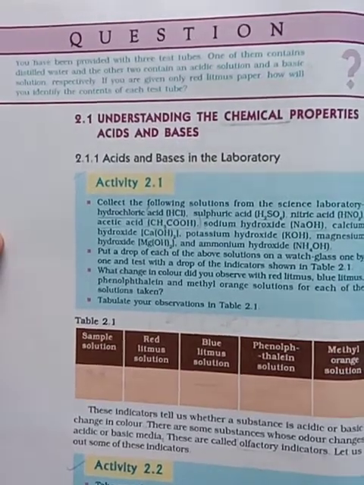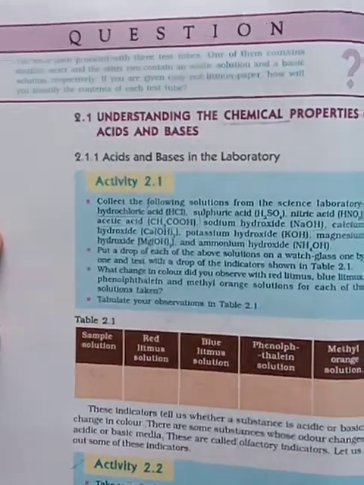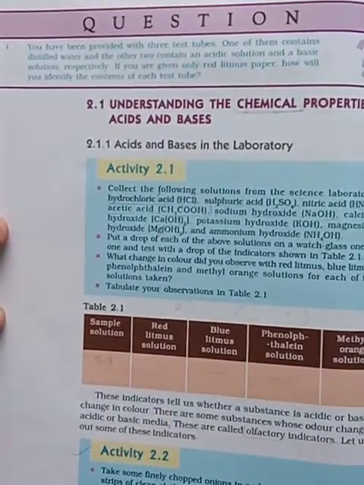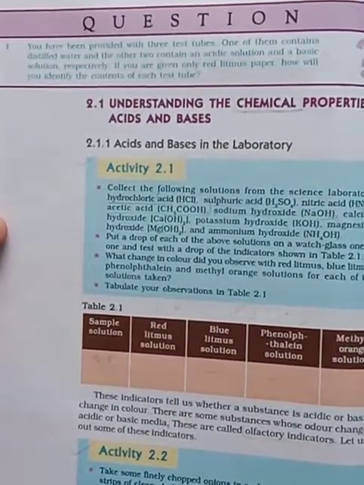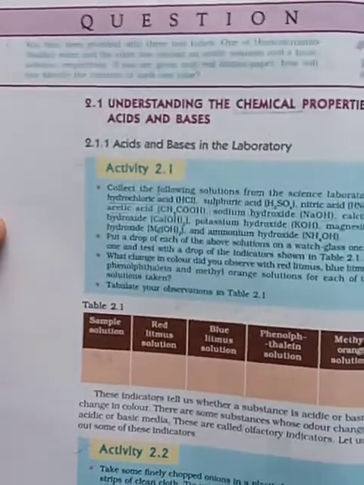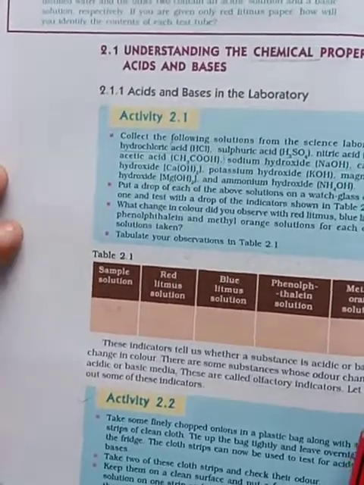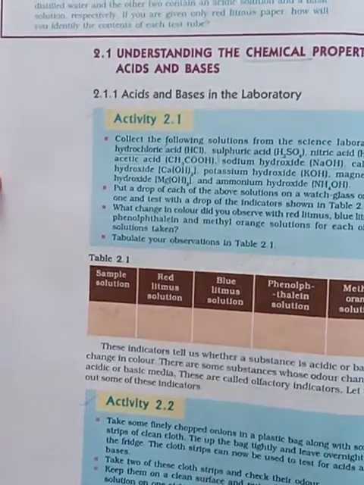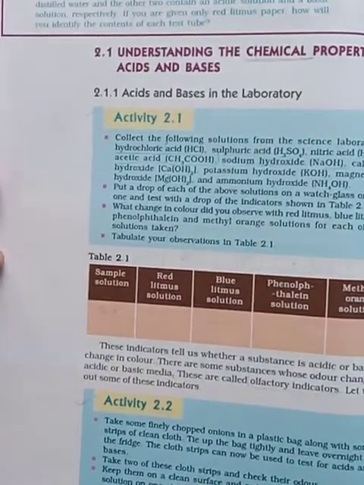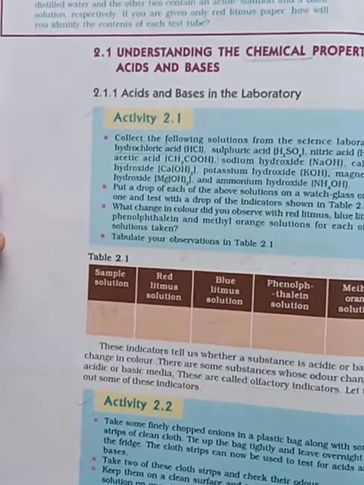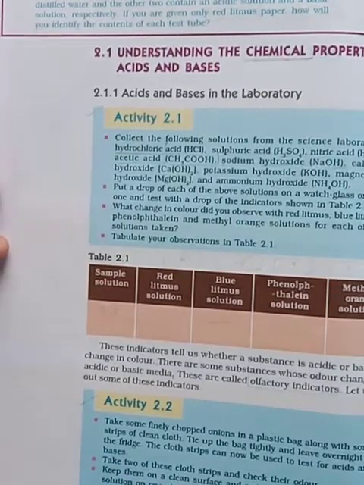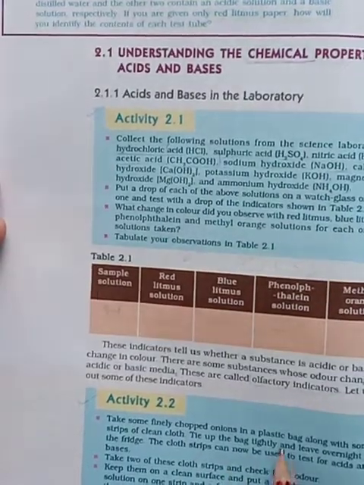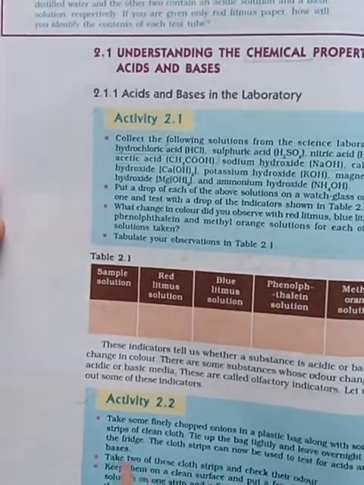Okay, let us try out some of these indicators. Natural indicators are also available. Take a finely chopped onion in a plastic bag along with a small strip of clean cloth. So you should chop the small onion and hold that one in a clean cloth, tie the bag tightly and leave it overnight in a fridge.